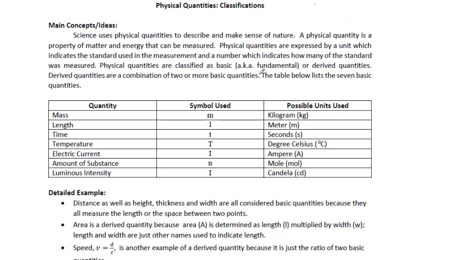Hello there. In this video, I'm going to discuss physical quantities. A physical quantity is a property of matter and energy that can be measured.